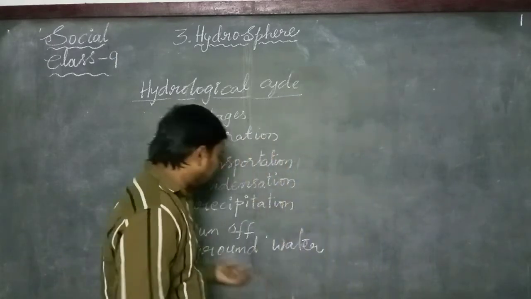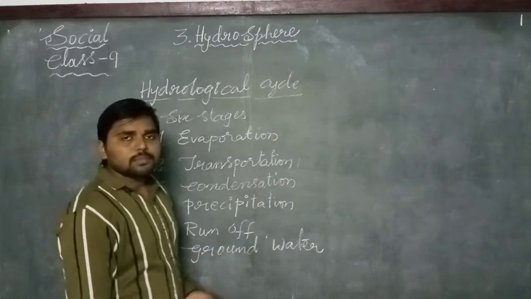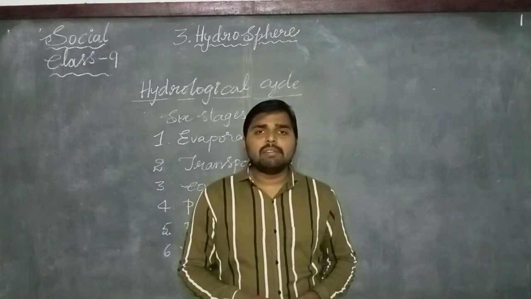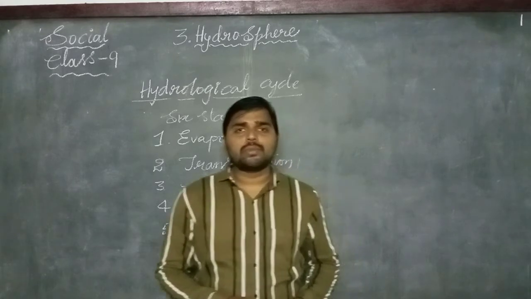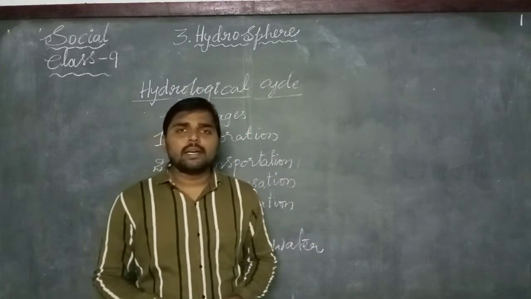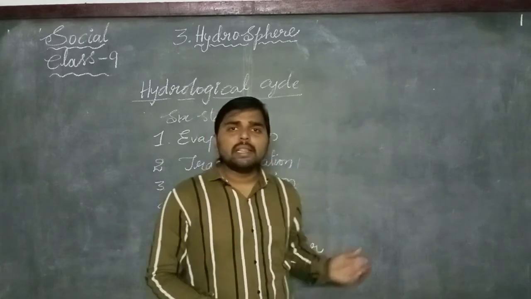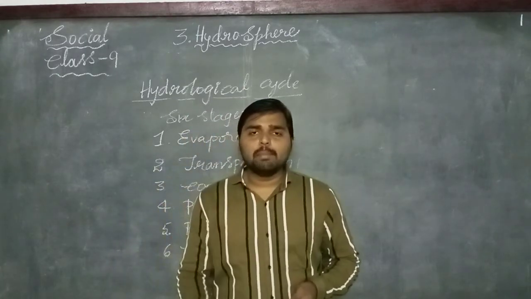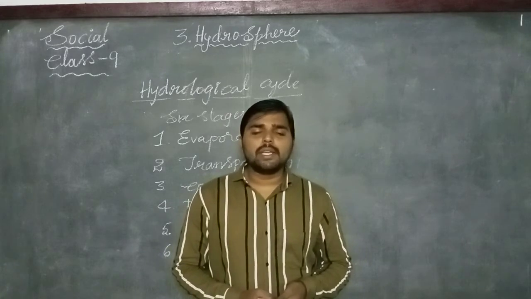Okay, now let us see about groundwater. What is meant by groundwater? Whenever rainfall happens on the land, during the runoff some of the water percolates into the under layers of the earth.